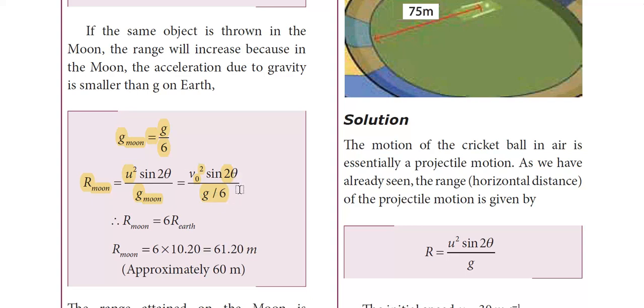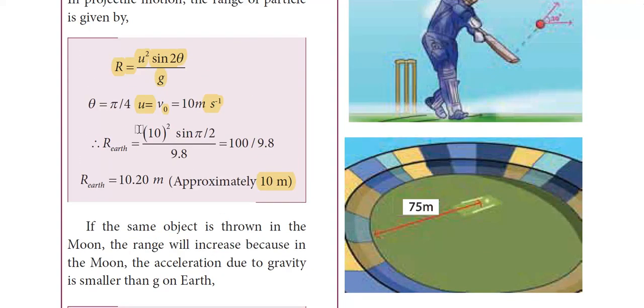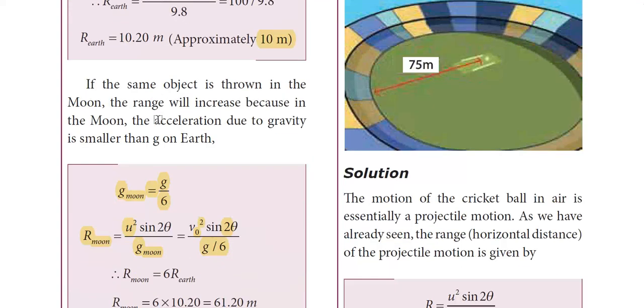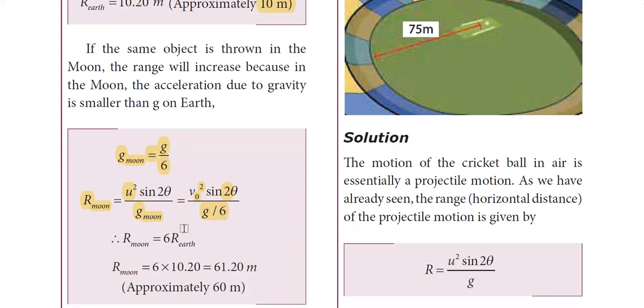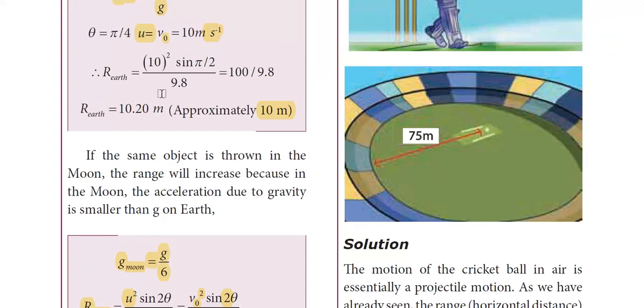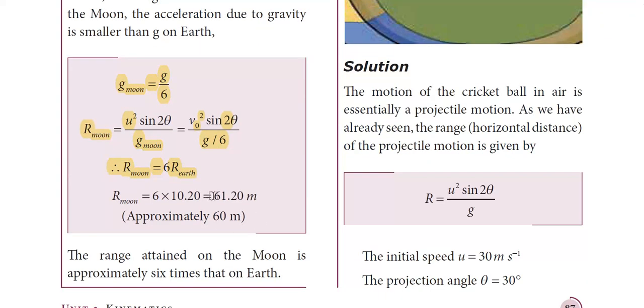If I rearrange this, g by 6 goes to the numerator, and the remaining values give you r earth. See, u squared sine 2 theta divided by g is r earth. So what I obtain is r moon is equal to 6 times r earth, which is 10.2 meters, so approximately 60 meters.